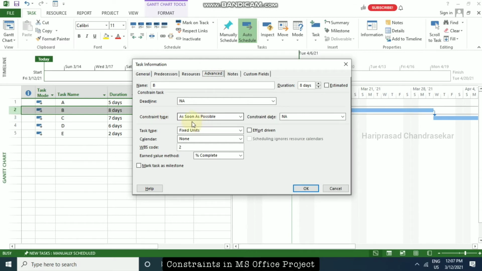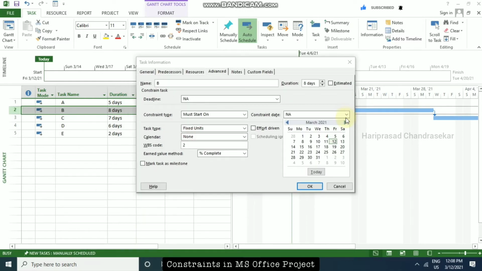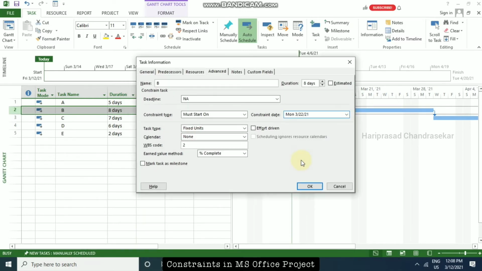Okay, so here I am going for constraint type, and now I am going to put this one as must start on. So must start on, and then we need to select the constraint date. Okay. So we need to choose which date it is going to start. Before that it was going to start on 19th March, but I'm going to select the 22nd. Okay, what will happen is it will move the task to that particular date. Okay, and then I'm just going to click OK now.